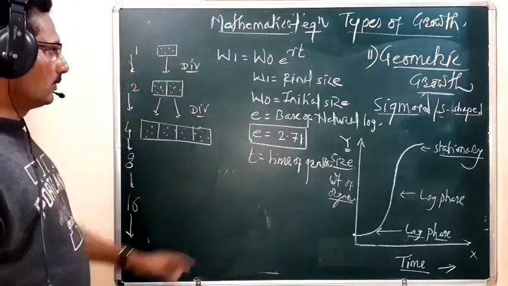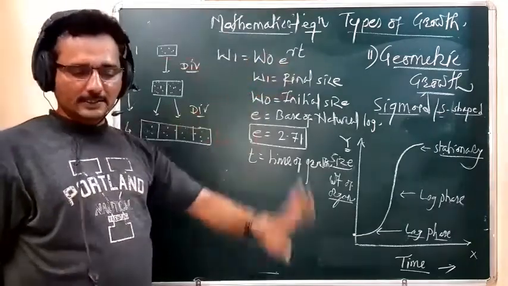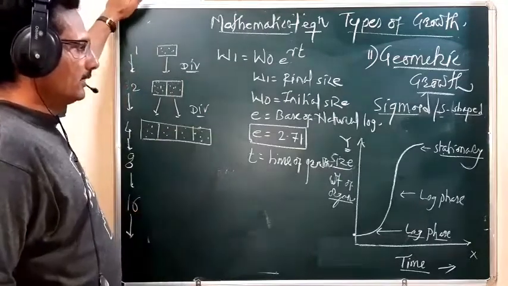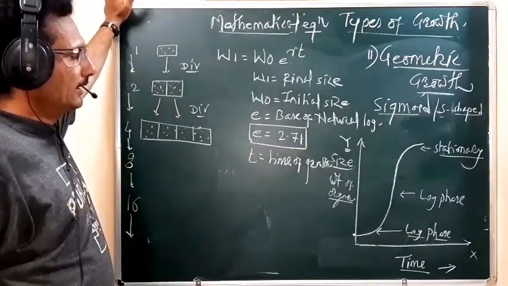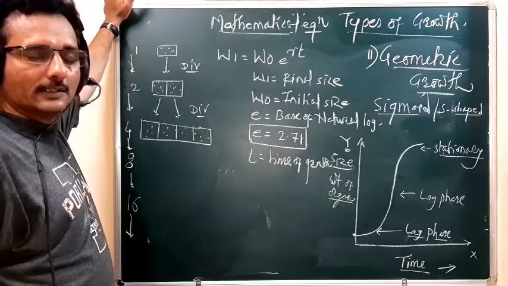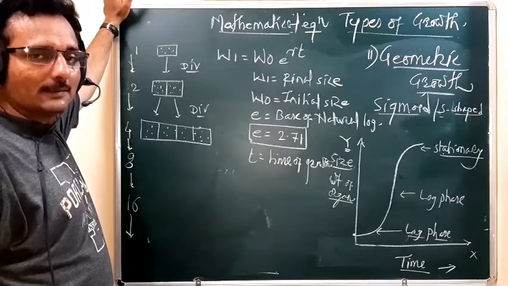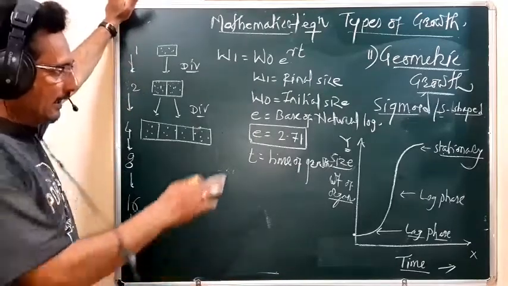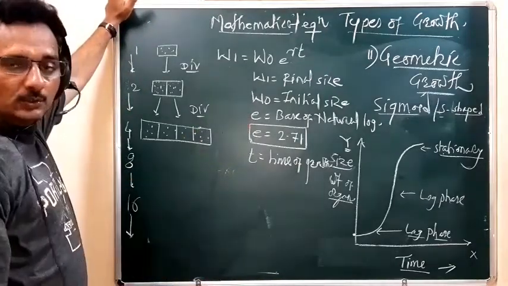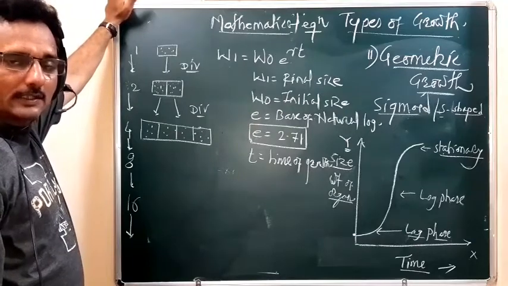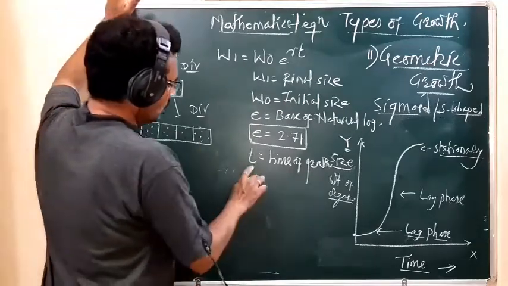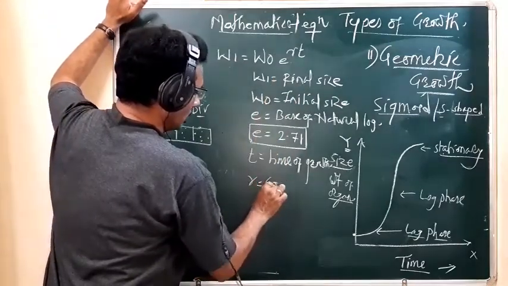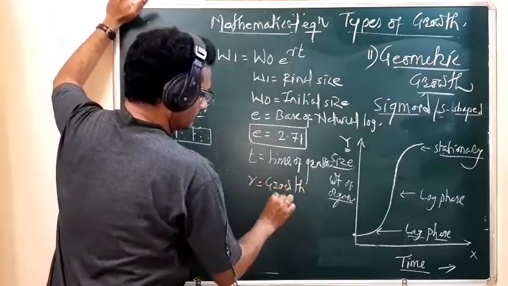And what is R? R is the growth rate. Just like in the previous arithmetic growth, how we calculated the growth rate, in the same way we have to calculate the growth rate in geometric growth. So R is the growth rate.